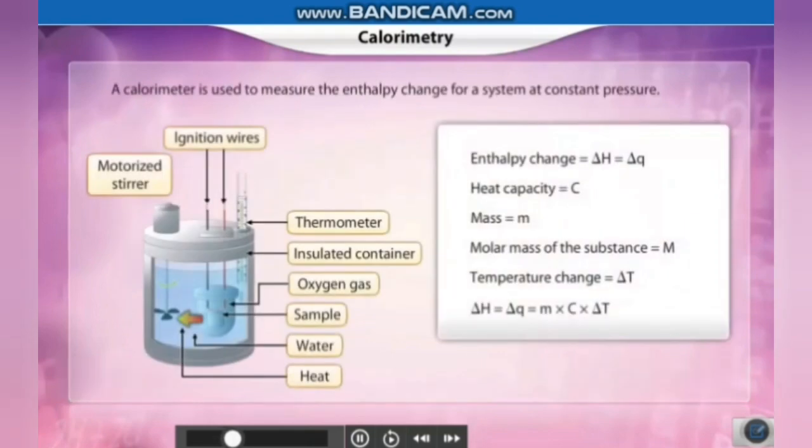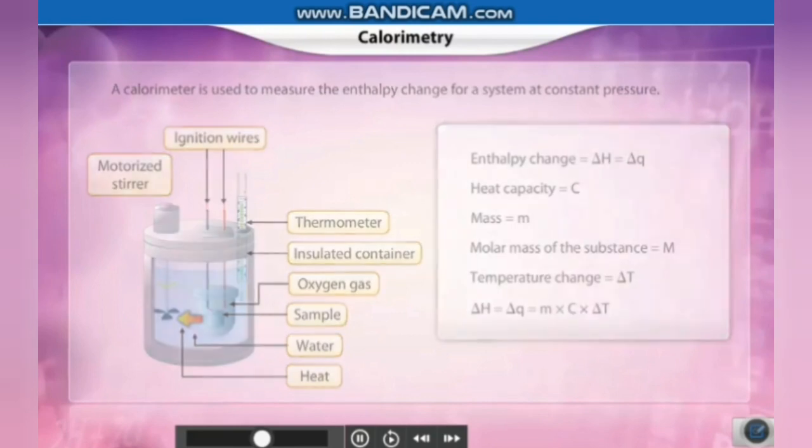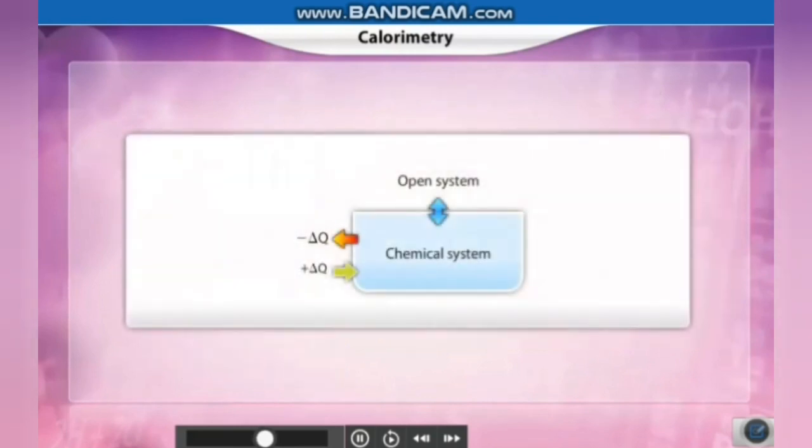This is a setup of a calorimeter which is used to measure the enthalpy change for a system at constant pressure. So the heat capacity C can be determined if the mass m, the molar mass of the substance capital M, and the temperature difference del T, which is the rise in temperature, are known. So del H is equal to del Q, which is equal to m into C into delta T.